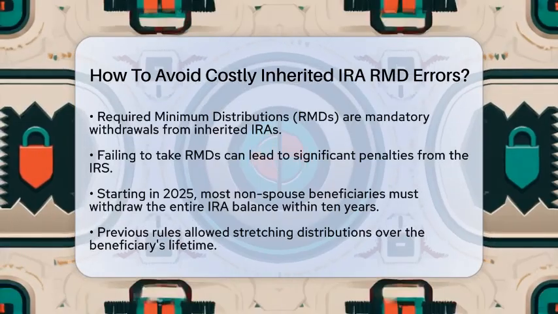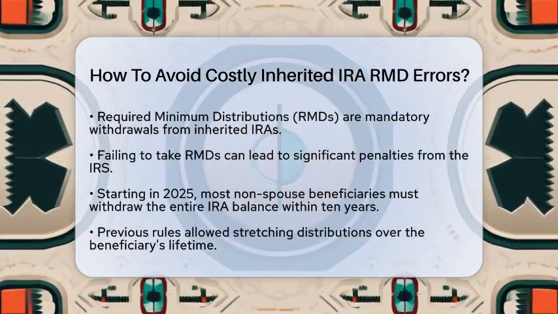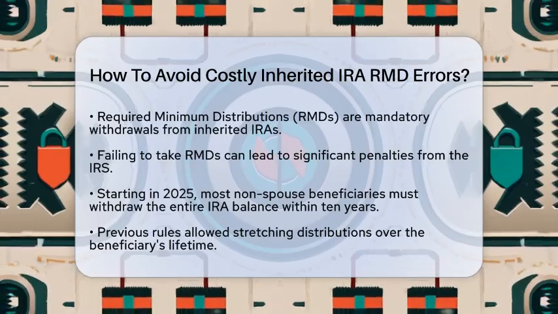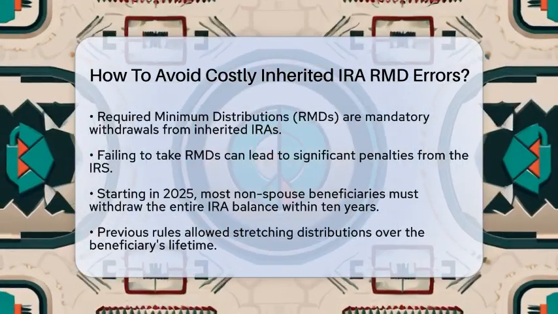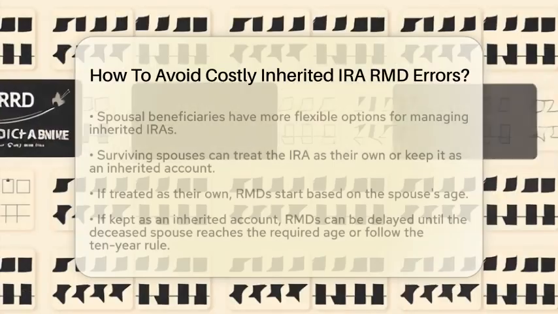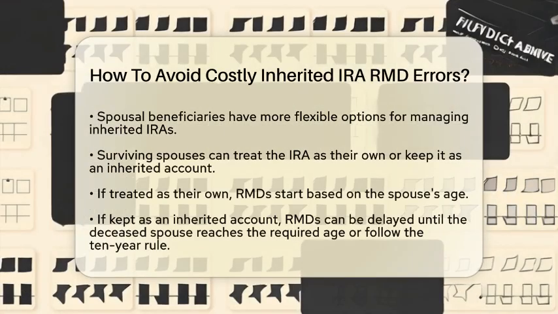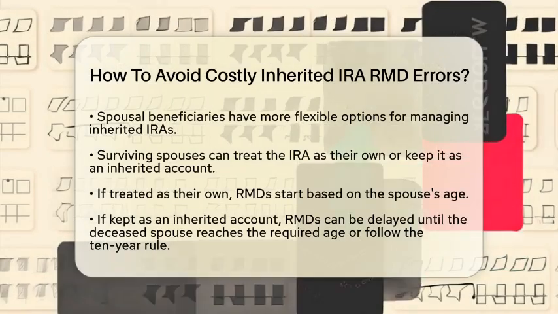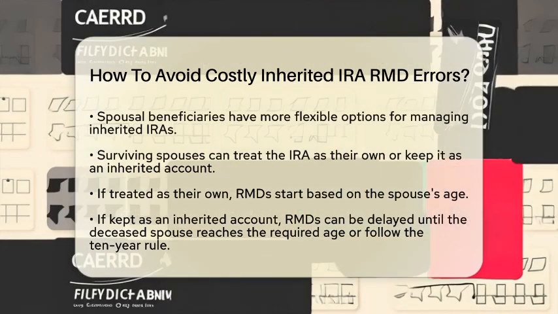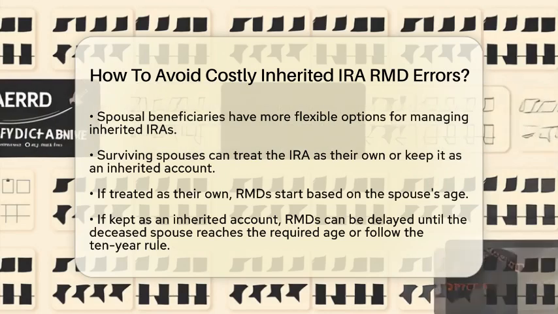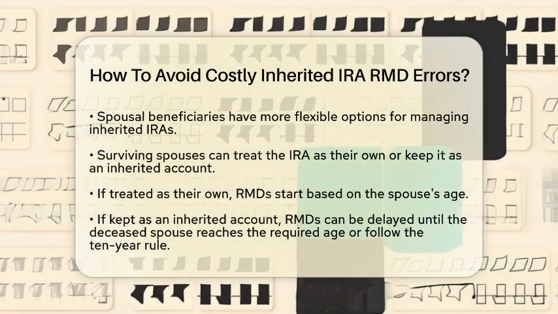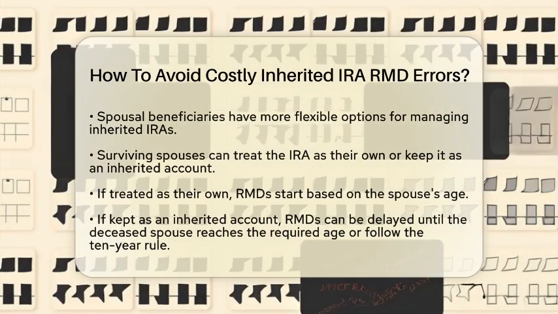Starting in the year 2025, most non-spouse beneficiaries will need to follow a 10-year rule. This means you must withdraw the entire balance of the inherited individual retirement account within 10 years of the original owner's passing. This is a change from previous rules that allowed beneficiaries to stretch distributions over their lifetime. Now, if you do not manage this properly, you could end up with a larger tax bill than expected.